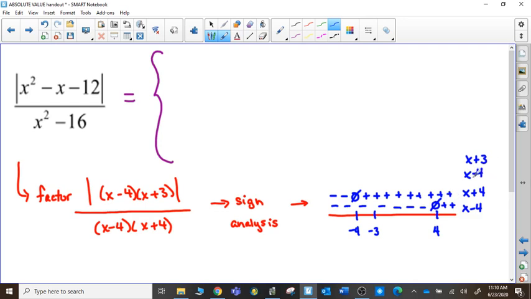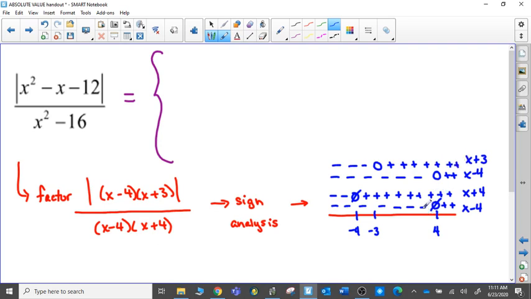The x minus 4 factor here is 0 at positive 4. It's in the numerator, so it's a 0. But the same idea that it's going to be negative to the left and positive on the right. The x plus 3 factor is 0 at negative 3, and again negative to the left and positive to the right.